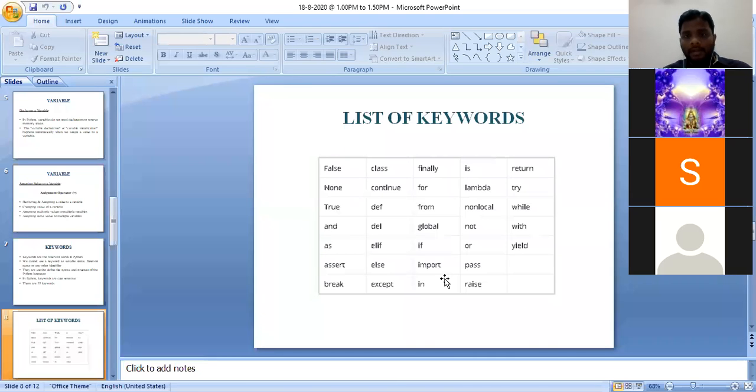Sorry, wrong answer. Inka? Lambda. No, wrong answer. Inka? If for else. Sorry, wrong.